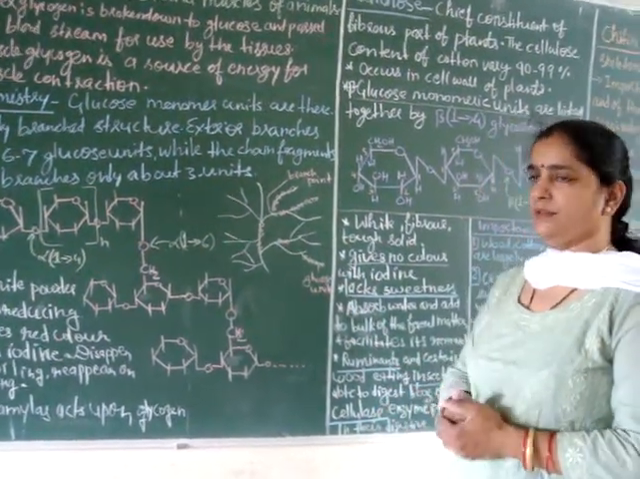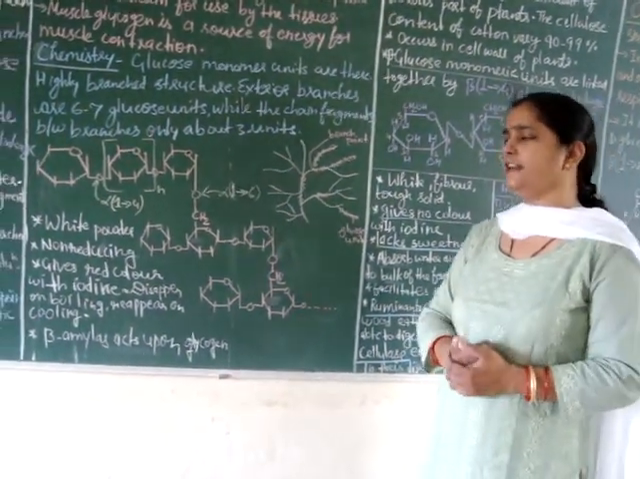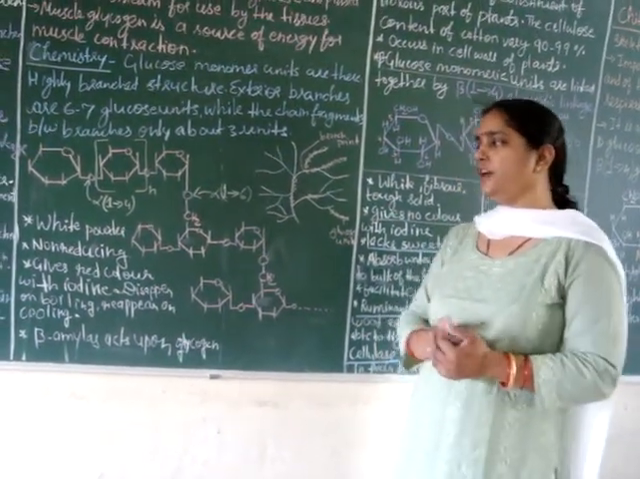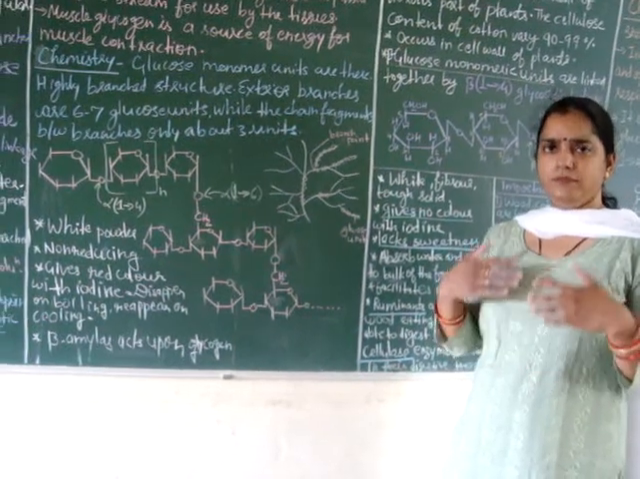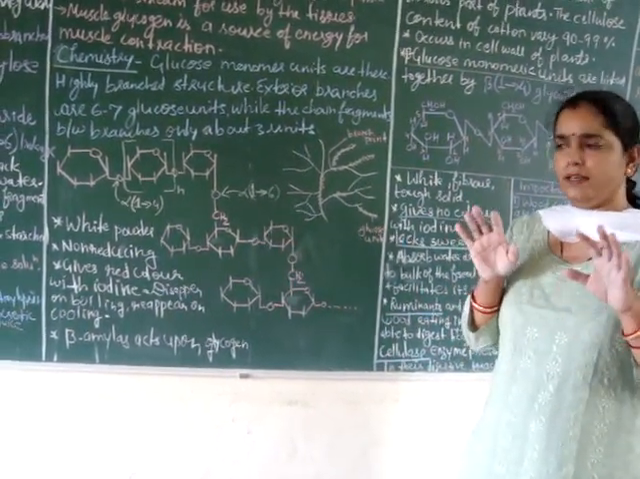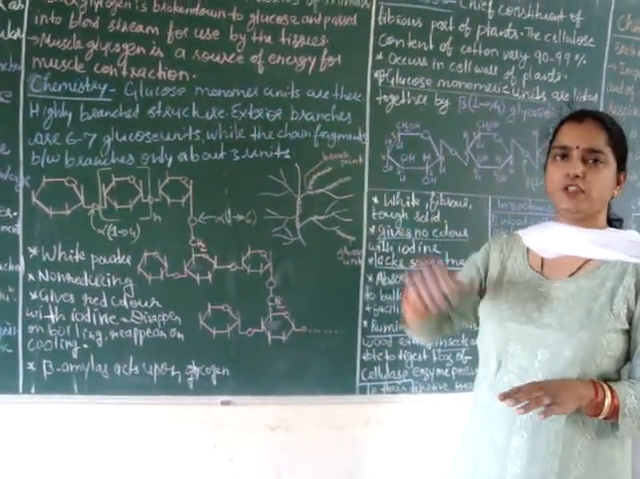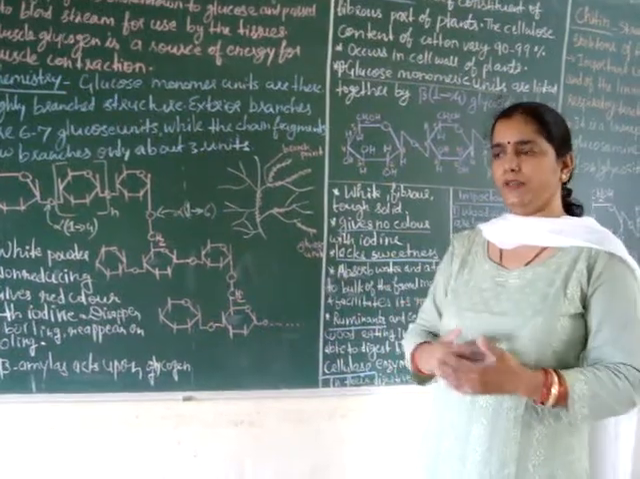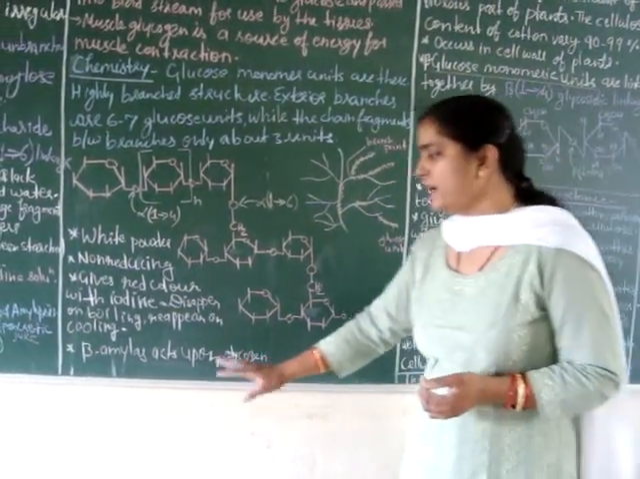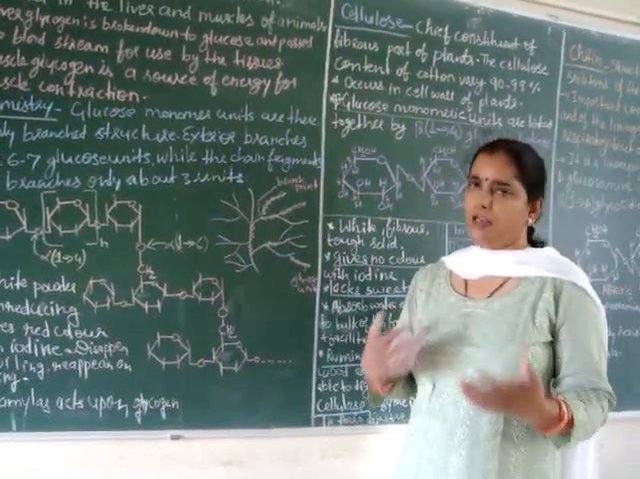Okay. Now again, it is a white powder, non-reducing polysaccharide, and it gives red color with iodine. When we boil it, the red color disappears, and upon cooling, this red color reappears. The same thing takes place in the case of starch, which gives blue color with iodine. Then beta amylase enzyme can also act upon glycogen and produce maltose.